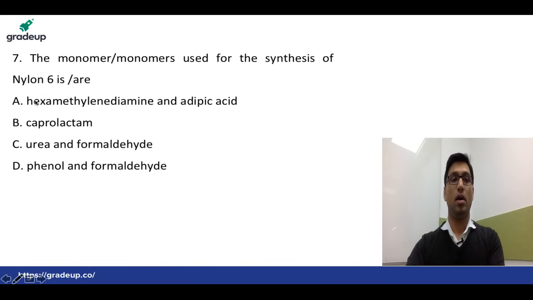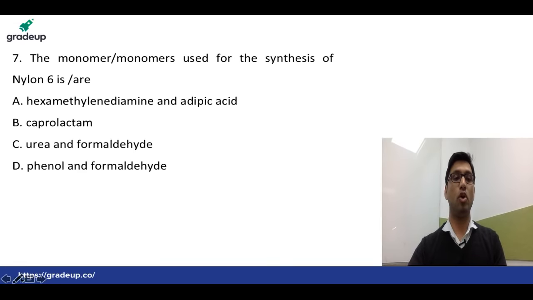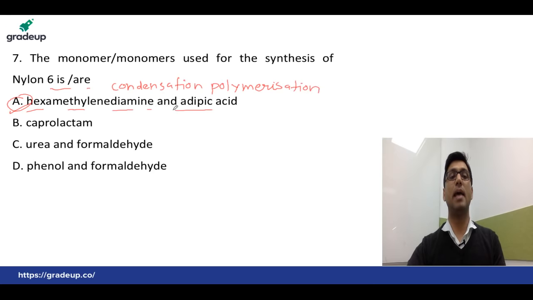Next question: the monomer used for the synthesis of nylon 6,6. Nylon 6,6 has the monomers hexamethylene diamine and adipic acid. So option A is the correct answer, and it is formed by condensation polymerization of hexamethylene diamine and adipic acid.